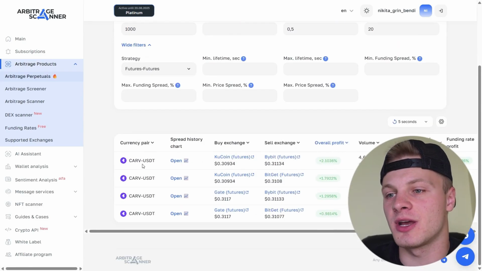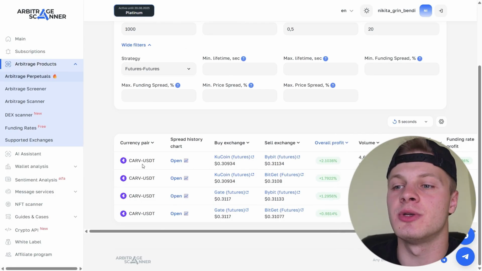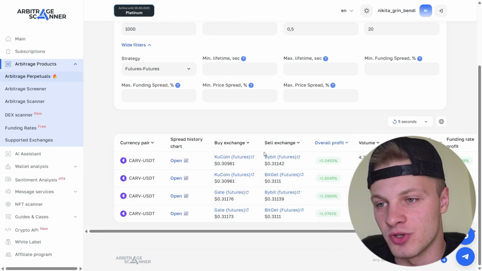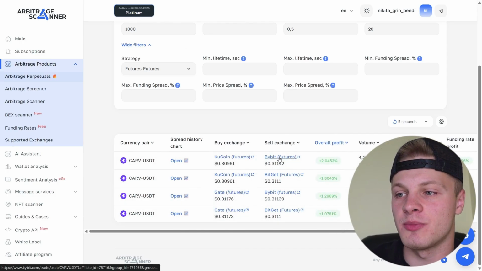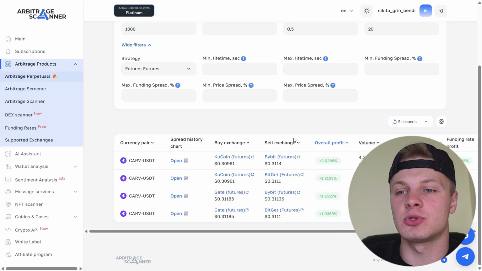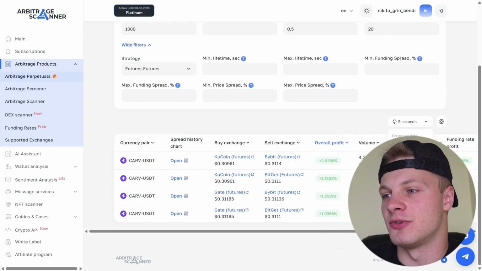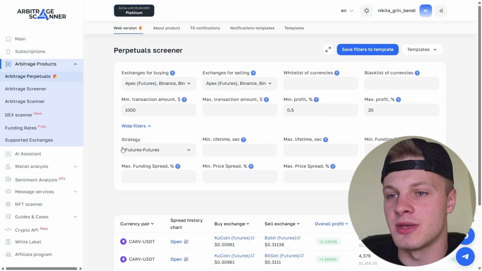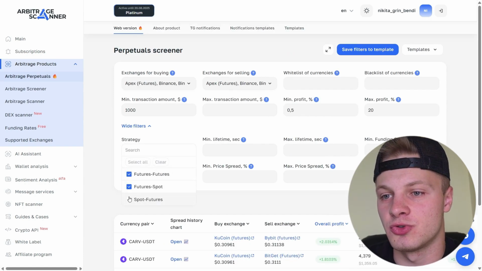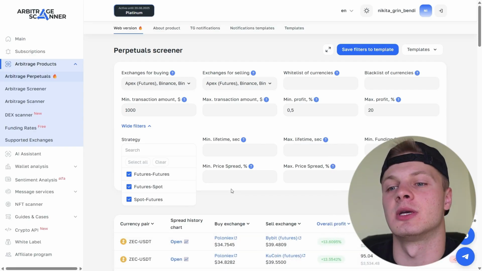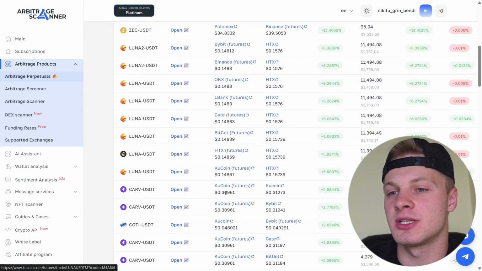For instance, on the CARF token, there's a spread between Coin and other exchanges. Naturally, we go long on Coin because the token is cheaper there and short on Bybit. The spread is 2%. Yes, it's not as attractive as what we got on the Bananas 31 token, but it's still there. Also, the spreads are constantly updating. So you can select how often you want the updates and the spread will be displayed here accordingly. Again, if we add here the futures plus futures strategy, spot plus futures, we immediately get a huge number of spreads on different tokens,